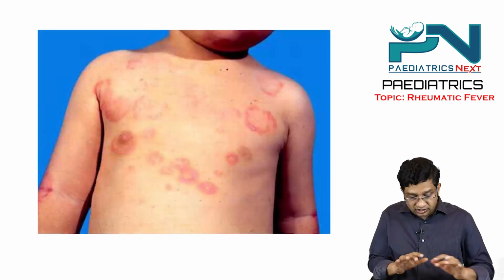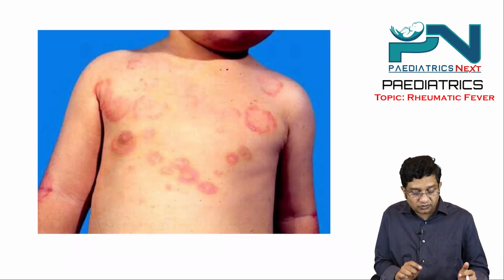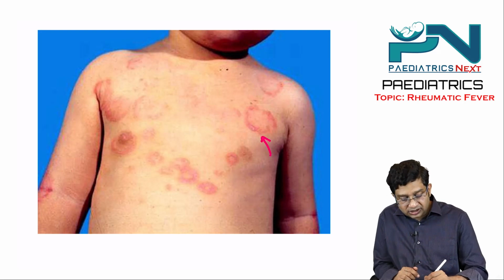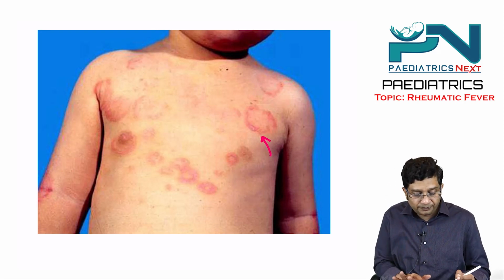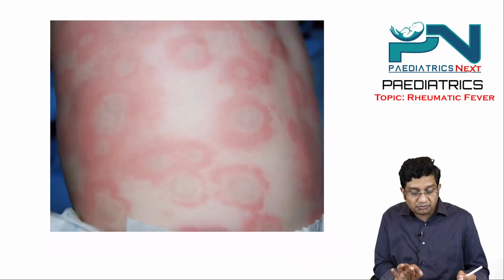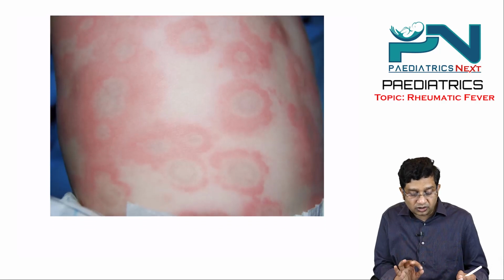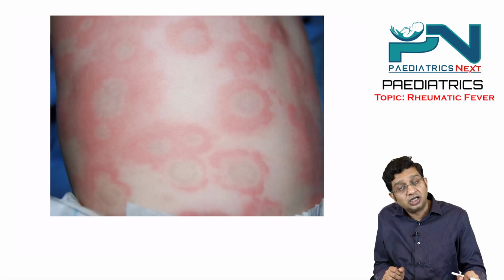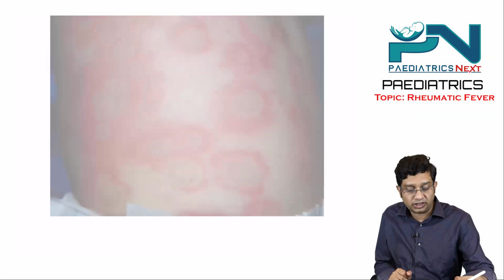Now if you see here, this is erythema marginatum. You can very well appreciate in this picture there is erythema present, the center is pale, right? And this is usually present on the trunk and not on the face. This is the same erythema marginatum. You can appreciate a margin of erythema, a pale center, and overall it is non-pruritic.